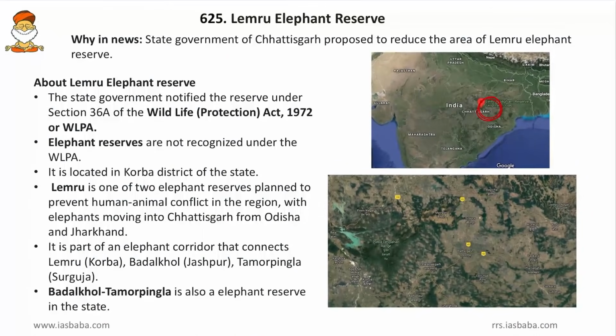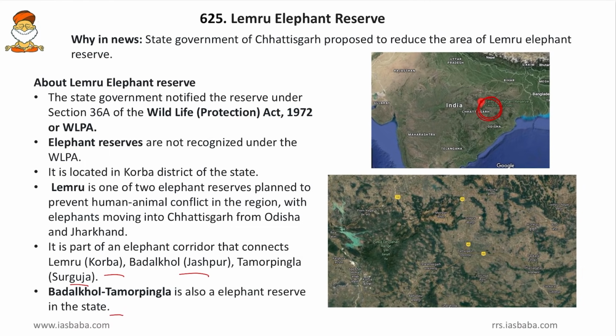So in order to stop the movement of elephants all around the states, this Lemru Elephant Reserve was thought to be created. Then it is a part of elephant corridor that connects Lemru of Korba, then Badalkol of Jeshpur and Tamor Pingla of Sarguja district. So all the three districts, that is Korba, Jeshpur and Sarguja, they fall under Chhattisgarh. Then Badalkol and Tamor Pingla is also a elephant reserve in the state.